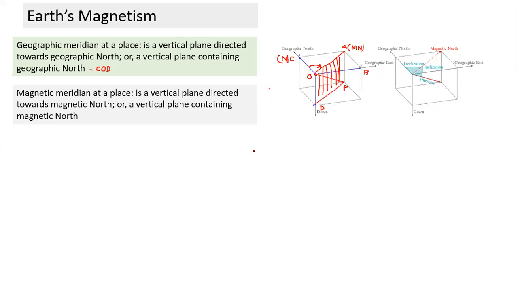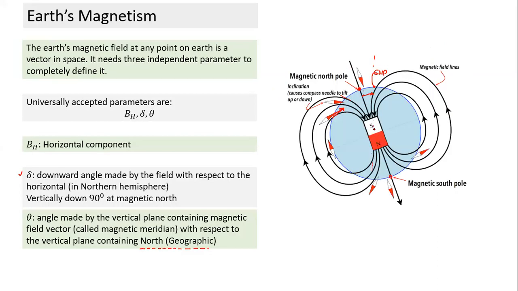You understood axis? Yes, sir. Axis of a bar magnet? Yes, sir. So imagine there's a bar magnet here. Axis is a line.